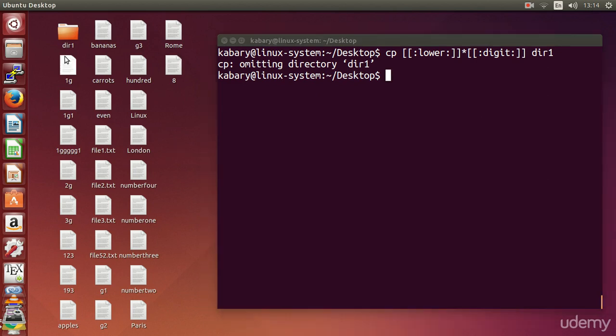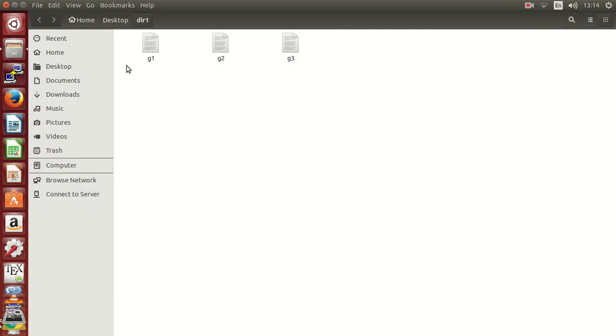So anything that begins with a lowercase letter, for example G, G1, G2, and G3, should be the only ones here. Yeah, G1, G2, and G3.